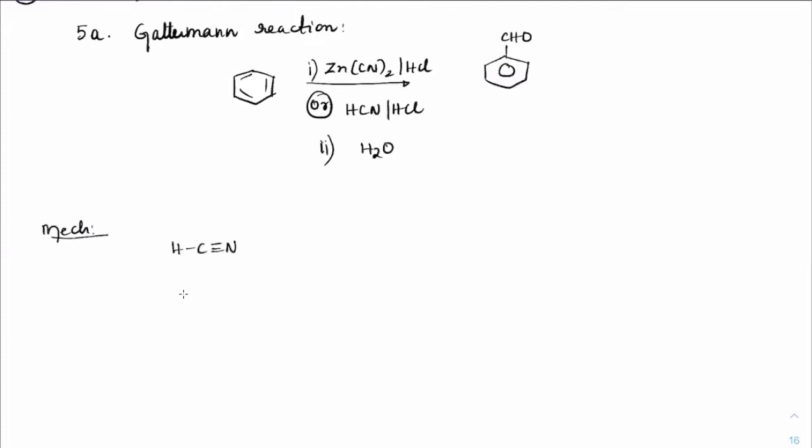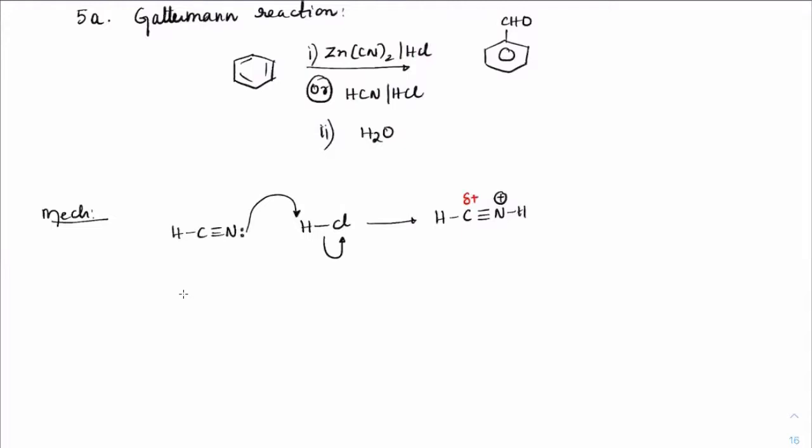HC triple bond N, with nitrogen having a lone pair, in the presence of a strong acid will accept the proton here and will become HC triple bond NH with plus charge. Now nitrogen having plus charge will immensely increase the positive charge on carbon. So that will become the electrophilic center. So you can see how the electrophile is generated.